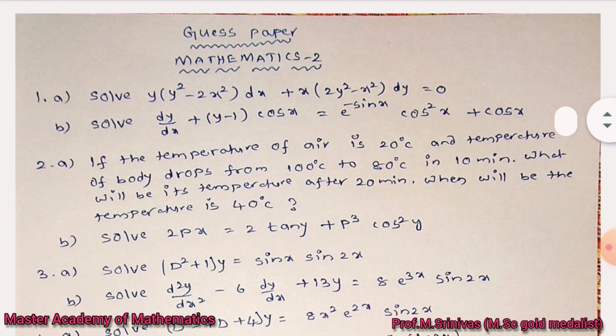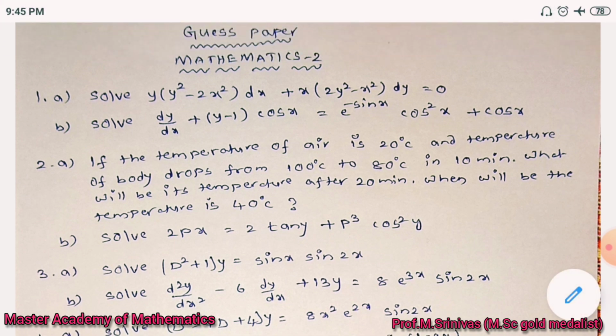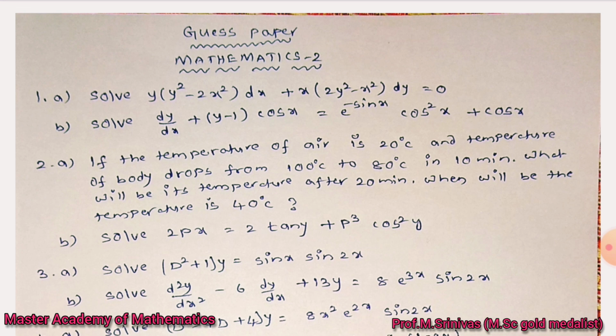Similarly, 2a bit: if the temperature of air is 20 degrees and the temperature of a body drops from 100 degrees to 80 degrees in 10 minutes, what will be its temperature after 20 minutes? When will the temperature be 40 degrees? So naturally this problem belongs to Newton's law of cooling. So use that particular law and first find out the constants C and K. Based on that, you are going to calculate the 2 requirements as per your data.